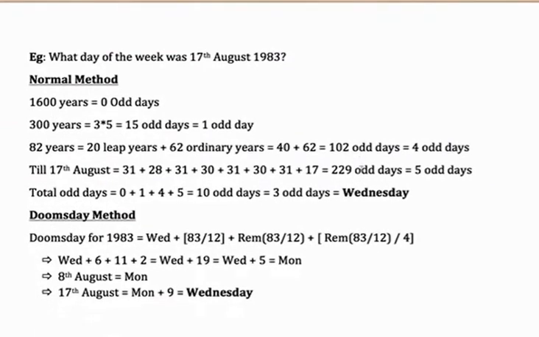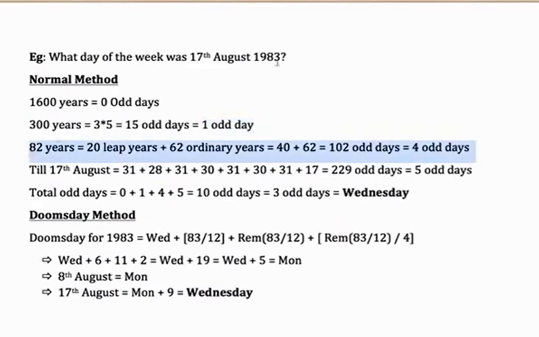What day of the week was 17th August 1983, which also happens to be my birthday? If you go by the normal method, this is what you will need to do. In 1600 years, there will be 0 odd days. Well, every 400 years is 0 odd days. Another 300 years is 3 into 5, because for every century, you have 5 odd days, which gives me 15 odd days, or it gives me 1 odd day.